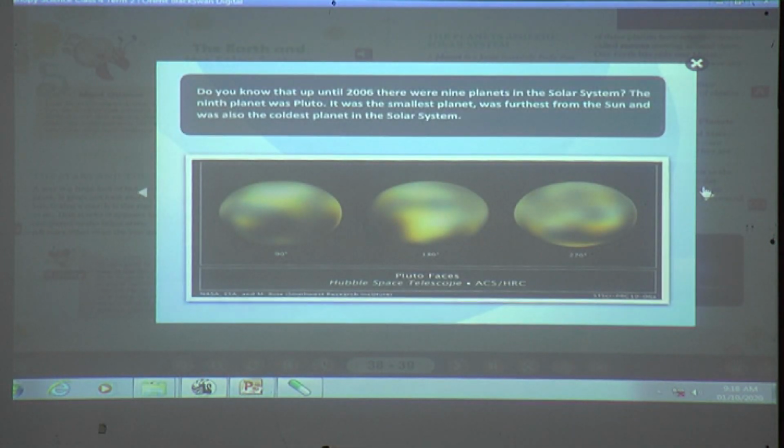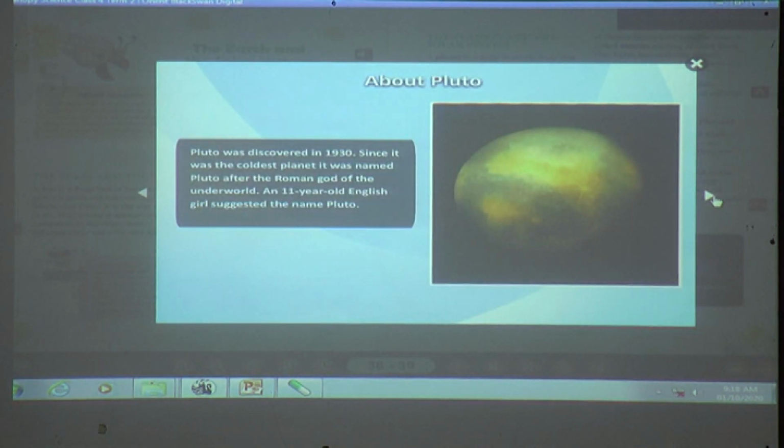How many planets? Do you know that up until 2006 there were 9 planets in the solar system? The 9th planet was Pluto. It was the smallest planet, was furthest from the Sun, and was also the coldest planet in the solar system. About Pluto.